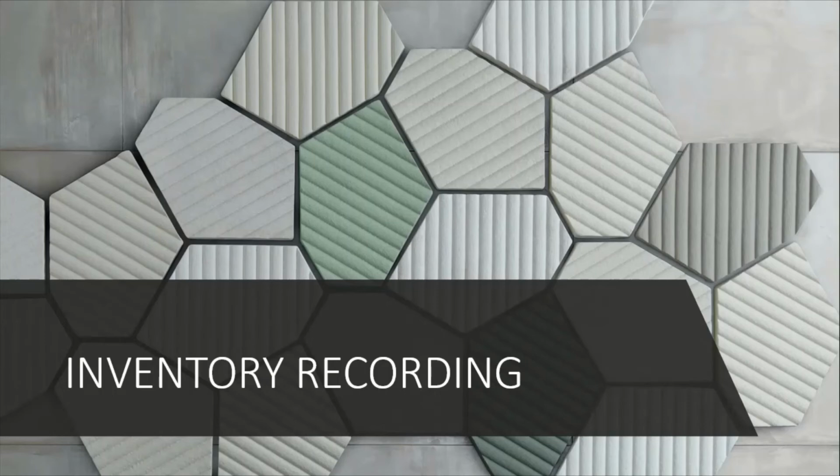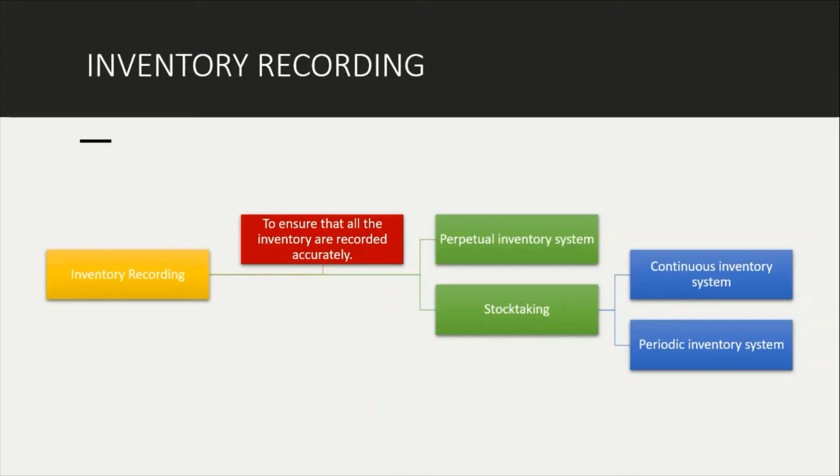Now you're learning about inventory recording. Before, you learned about when to order the material; now you're learning how to record it. Inventory recording is to ensure that all the inventory is recorded accurately, to prevent any missing or obsolete materials.